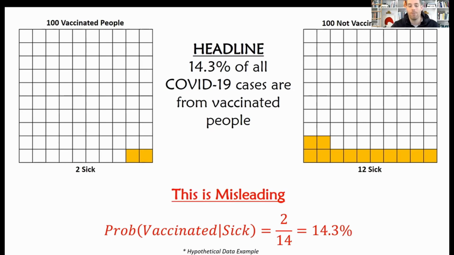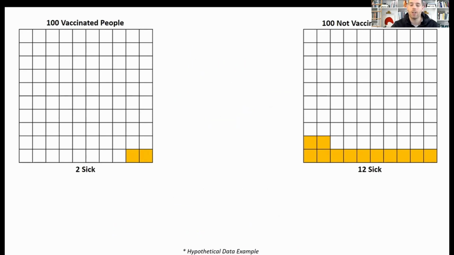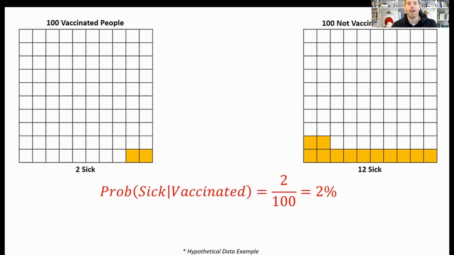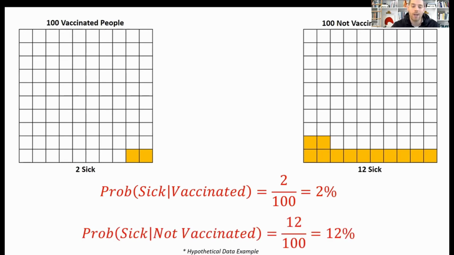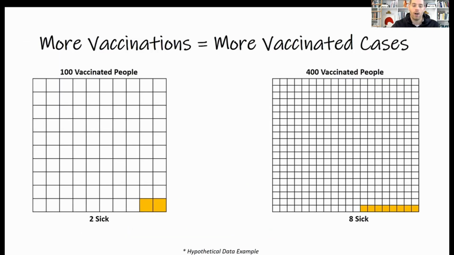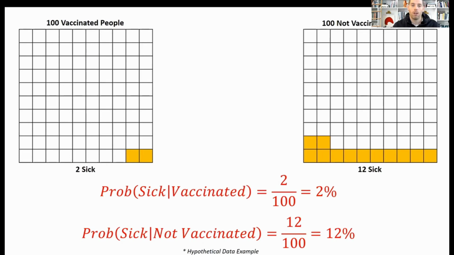What we really want to be interested in is what's the probability that if you're vaccinated, you get sick? So there's 100 vaccinated people, only 2 of them got sick, 2%. And we want to compare that to the probability that you're not vaccinated and got sick. So 12 people that were not vaccinated got sick, that's 12%. We want to be able to compare these two to see how effective vaccines are. And so that is one way that news articles can be misleading.